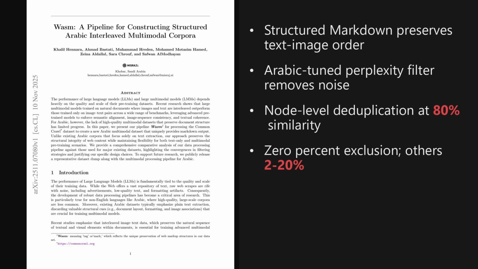Wrapping up, two takeaways stand out. Wasm keeps full Markdown structure with interleaved images and text, enabling richer multimodal learning, and Arabic-tuned filtering plus node-level deduplication retains scarce high-value content while removing incoherent or machine-generated text. The result is stronger Arabic vision language models and a reusable pipeline.